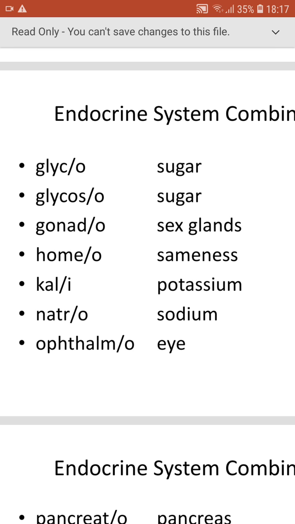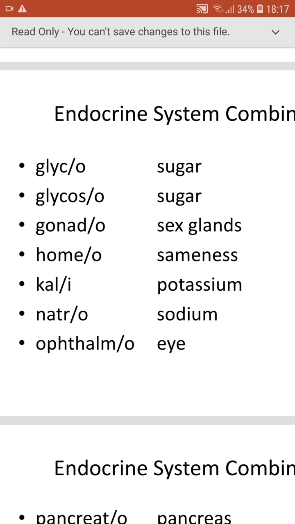So whenever you have a word, homeo means same, and kali means potassium. Hyperkalemia means higher potassium level, hypokalemia means lower potassium level. Natro means sodium. So hyponatremia means lower amount of sodium, hypernatremia means increased levels of sodium. You can easily remember this, like the chemical symbol for potassium is K, and Na is the chemical symbol for sodium. So likewise you can remember.